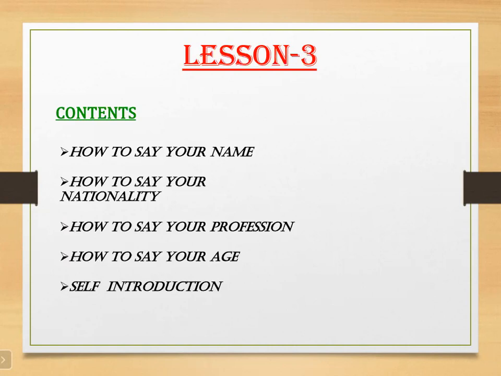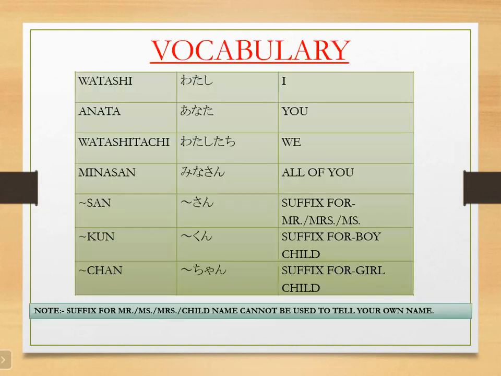Okay. So first thing, if we want to form some sentences, we have to learn some vocabs also. We have to learn some words, what those words are called in Japanese, then only we can form a sentence. So here is our first vocabulary for the first sentence structure. The first word is watashi. Watashi means I. Then anata. Anata means you. Watashi tachi means we.